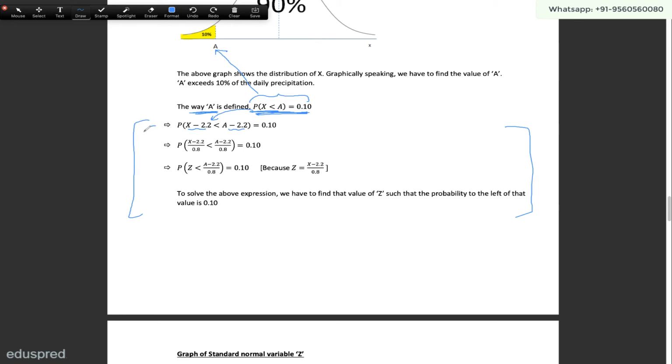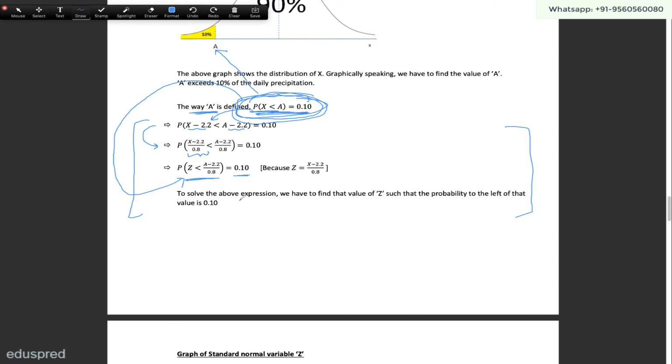So now from here we are going here. Now this becomes z. This is something that we also discussed in the first part, that this is how z is defined. So the probability that z is less than this is equal to 0.10. We started from the information that the probability that x is less than a is equal to 0.10, and from here we are now getting over here: the probability that z is less than (a minus 2.2) divided by 0.8 is equal to 0.10.